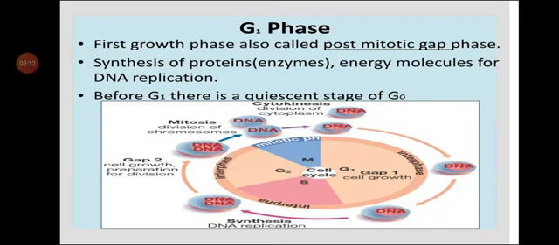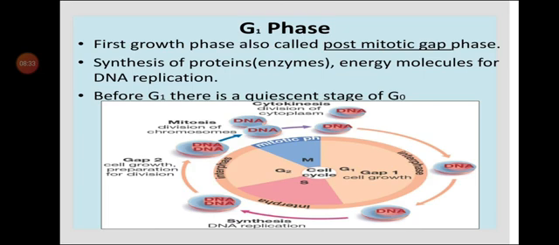So it is known as the post-mitotic gap phase. Synthesis of proteins and energy molecules takes place during this phase, and before this phase there is one quiescent stage of G0, where cell division is completely stopped. No cell division occurs during the G0 phase.